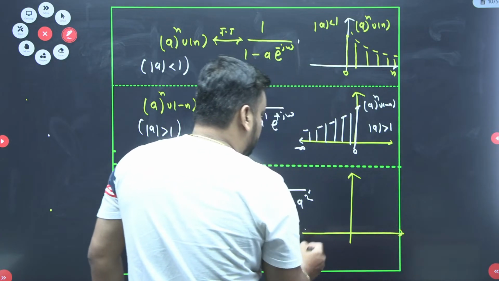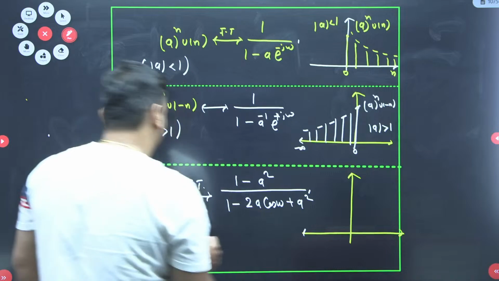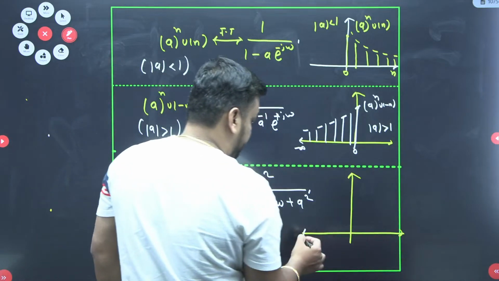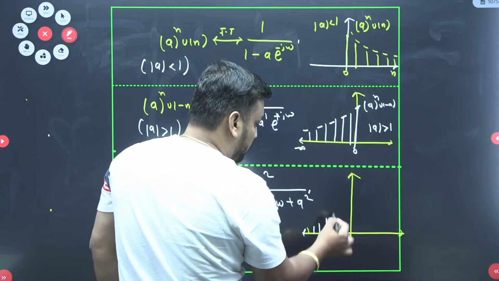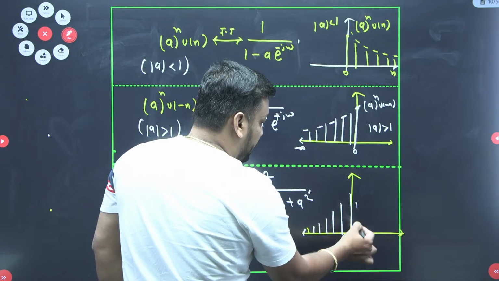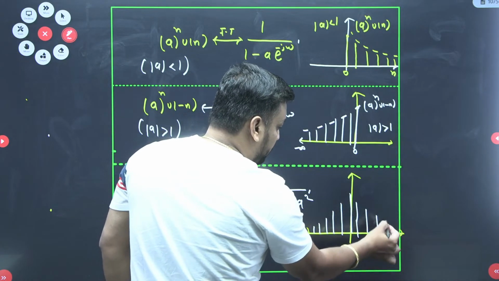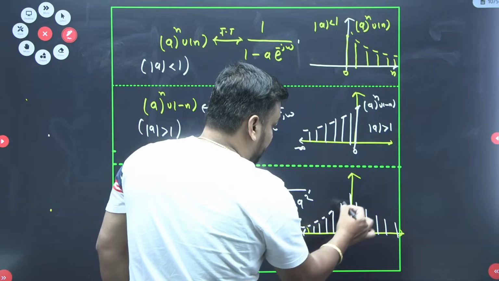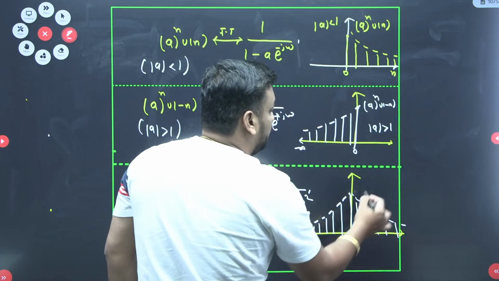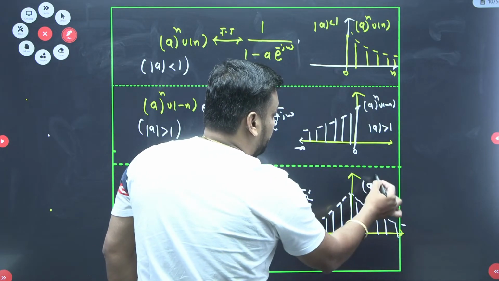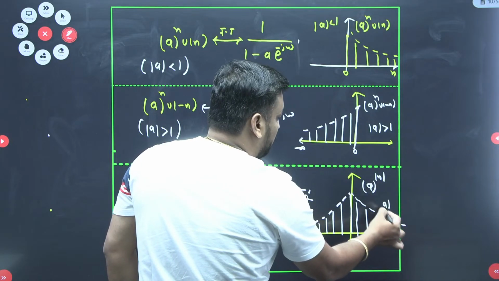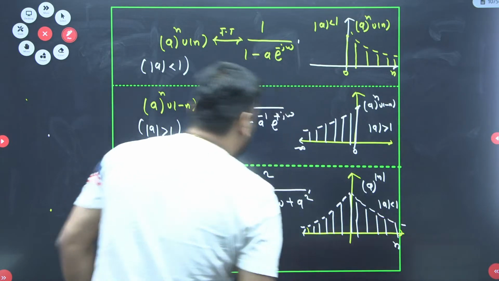So what is the curve of this? The curve is first exponentially growing and then exponentially decaying. So you can say that the magnitude of x is like this. So here is the condition of a^|n|, where the condition is |a| should be less than 1. This is with respect to n.